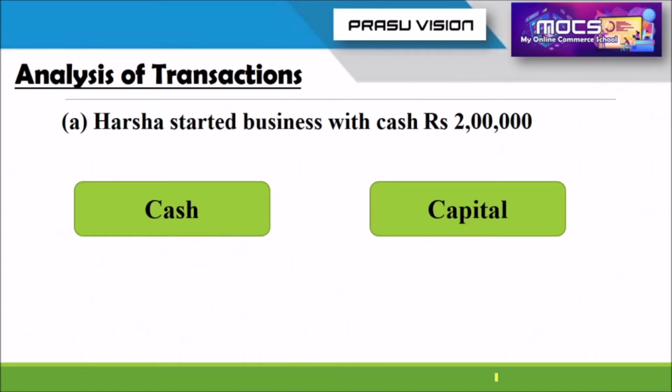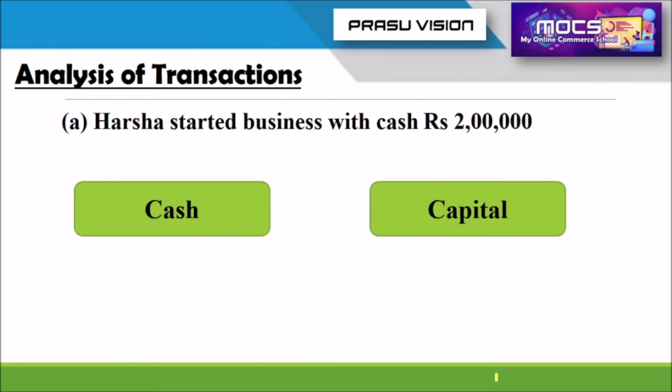The two accounts we have to open and record from this transaction are, one is cash. What is happening for the business? Cash is coming to the organization, and the cash invested in the business also increases.